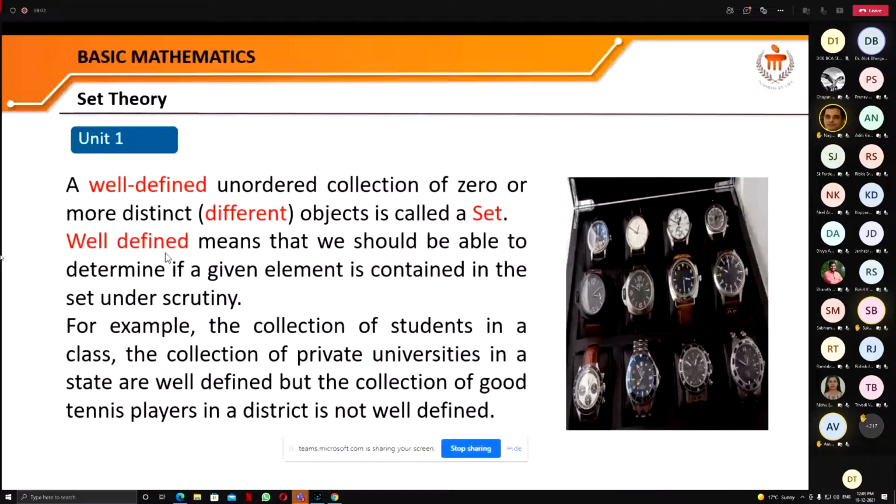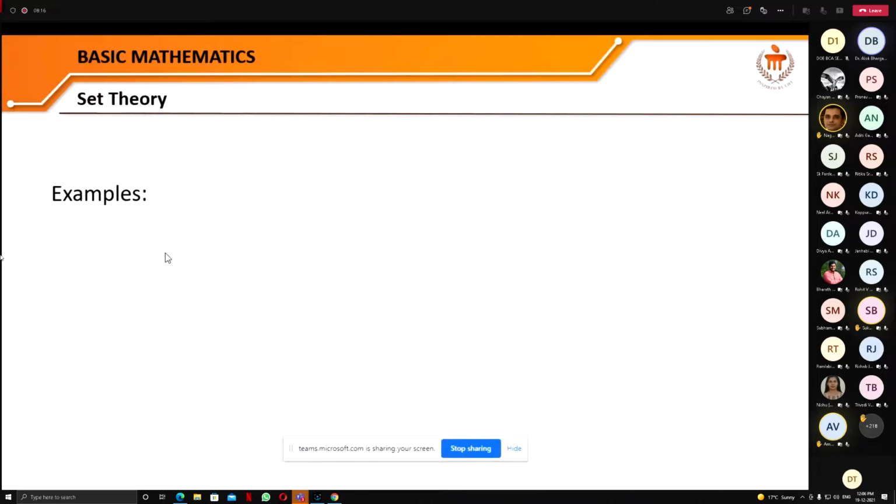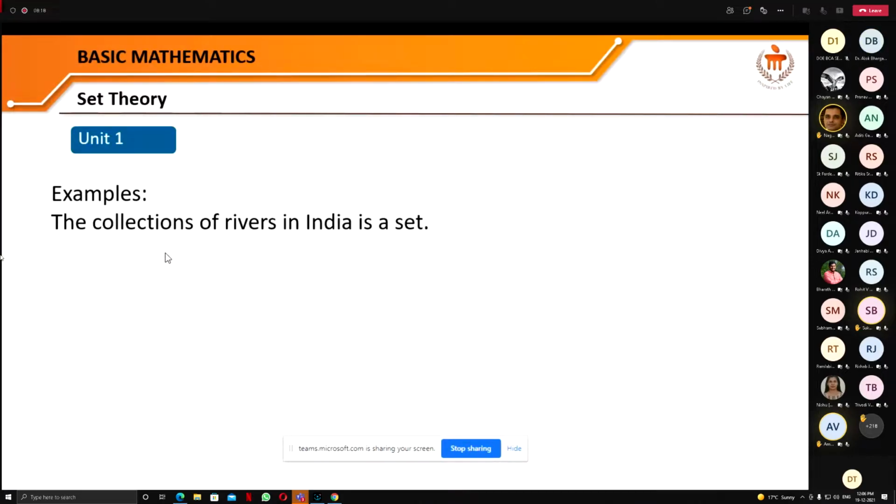So when we take the collection of rivers in India, then obviously it is a set, because we are looking for the rivers that are in India. We are not mentioning whether they are natural or due to the weather. It doesn't matter, but it must be a river.